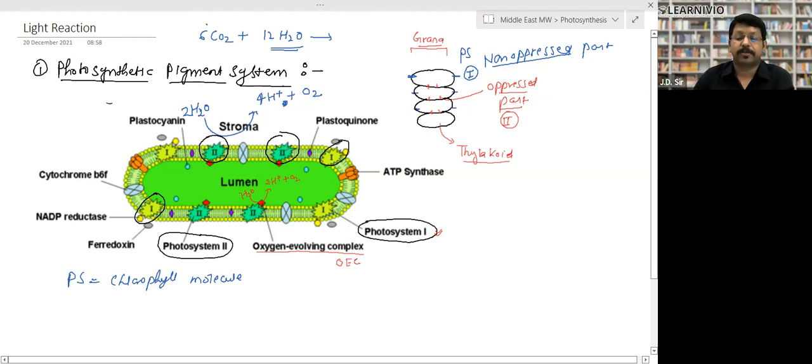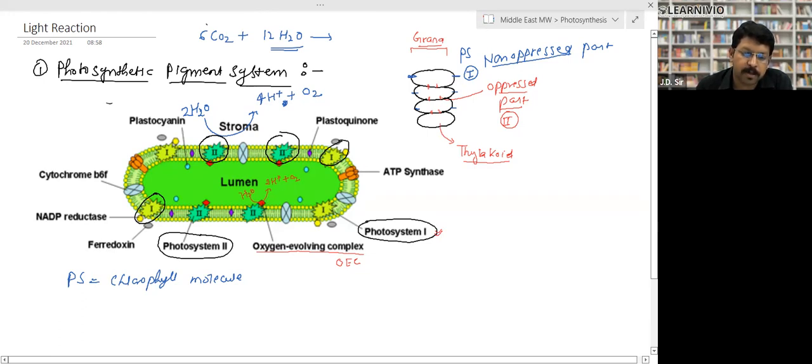First important point. The second important point: the breaking of the water molecule takes place in the operous part, in photosystem second. The water molecule breaks down, and formation of hydrogen ion and oxygen molecule takes place, right? In photosystem second there is one more important thing, called the oxygen evolving complex.